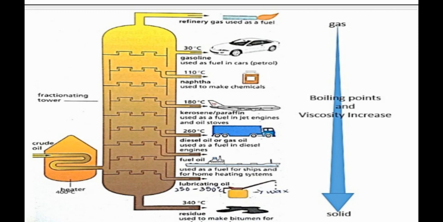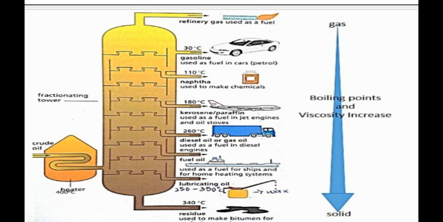It is converted from solid into gas, as you can see in the picture. Here we get refinery gas, used as a fuel. Then we get gasoline, which is used in cars as petrol. Then naphtha. Then kerosene and paraffin, which is used in jet engines and planes. Then diesel, which we use for trucks.